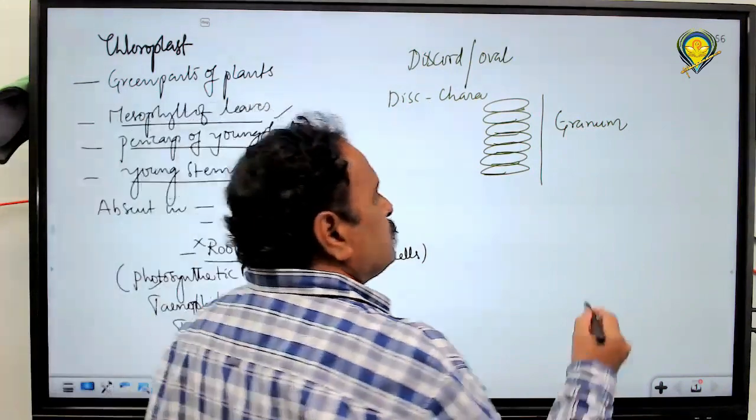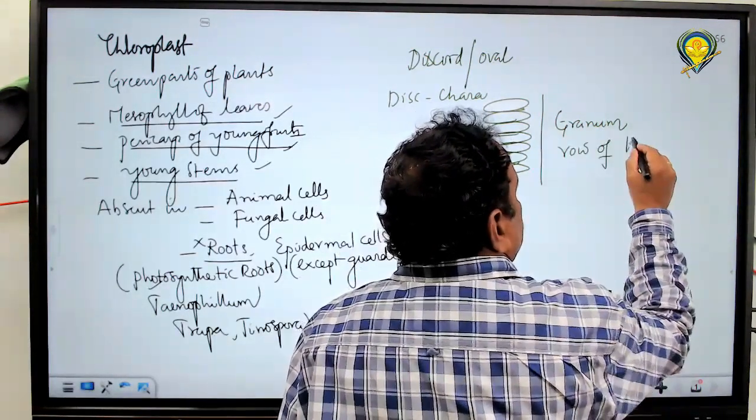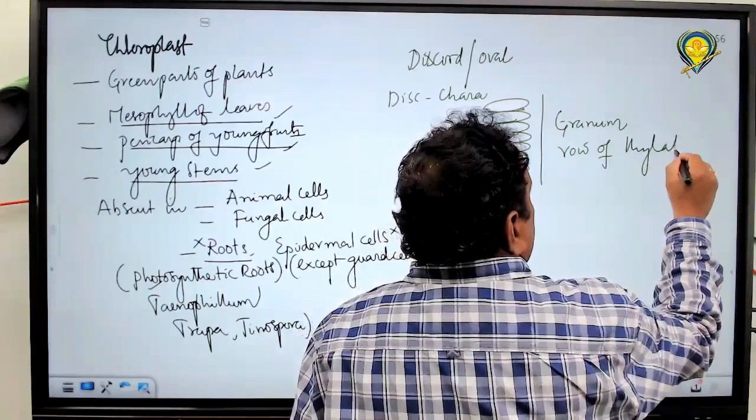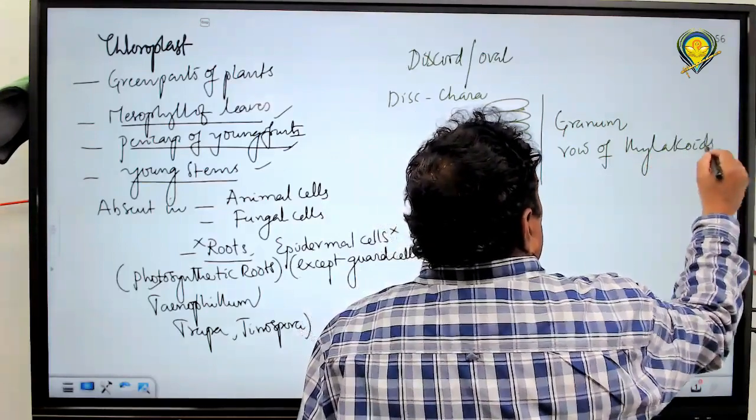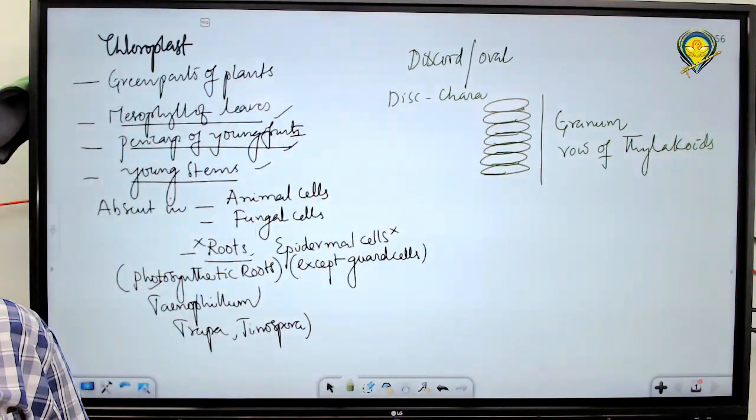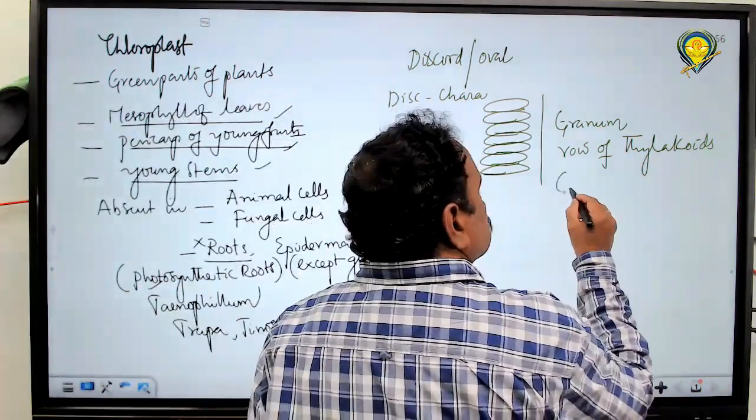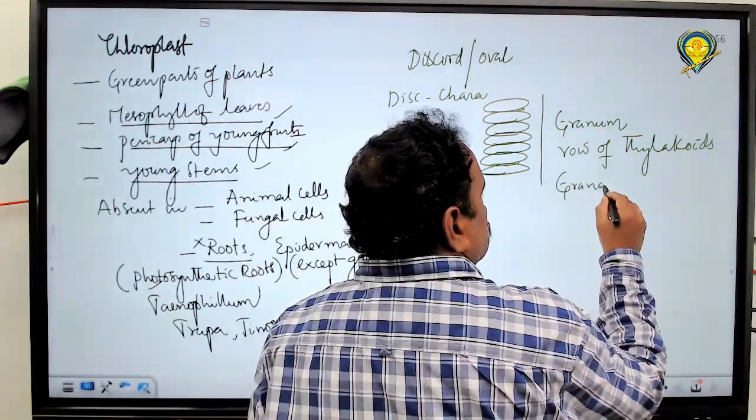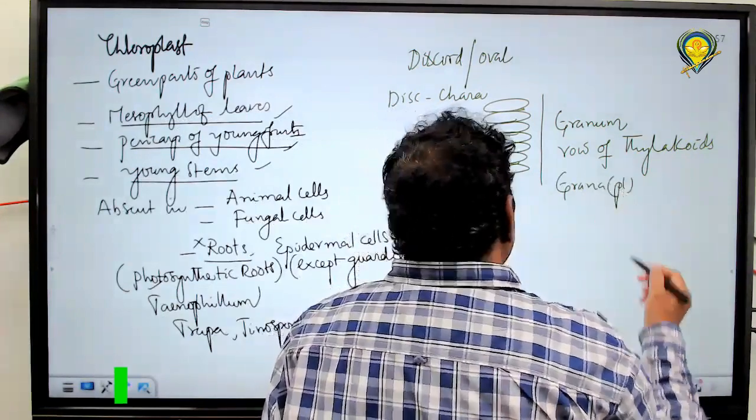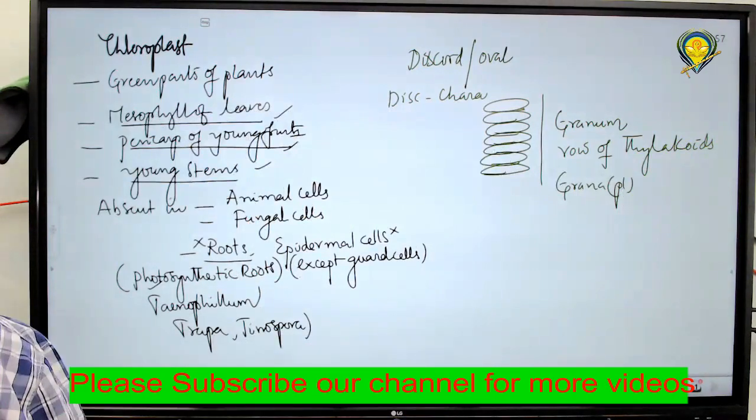A row of thylakoids is called a granum, singular. Many granum together are called grana. Grana means plural. So the total number of grana in a chloroplast makes up the grana.